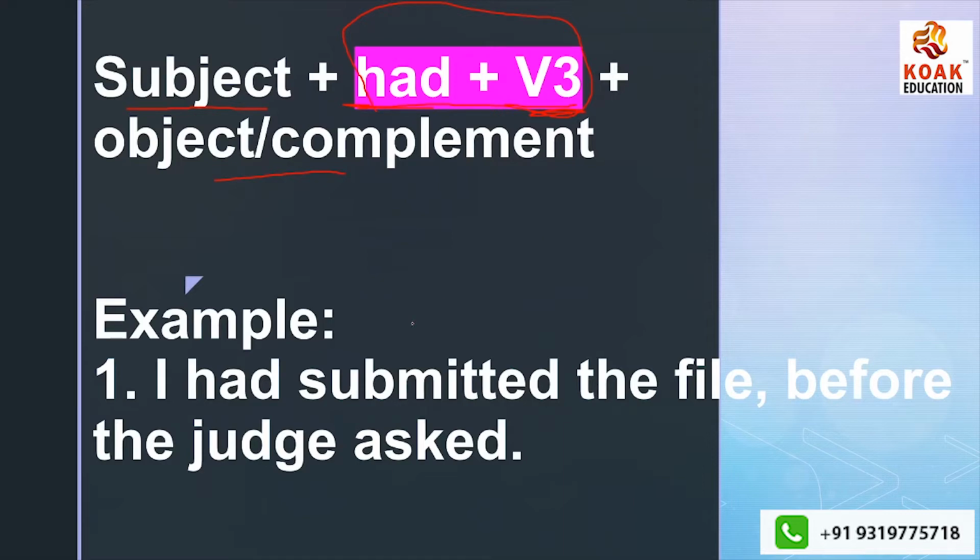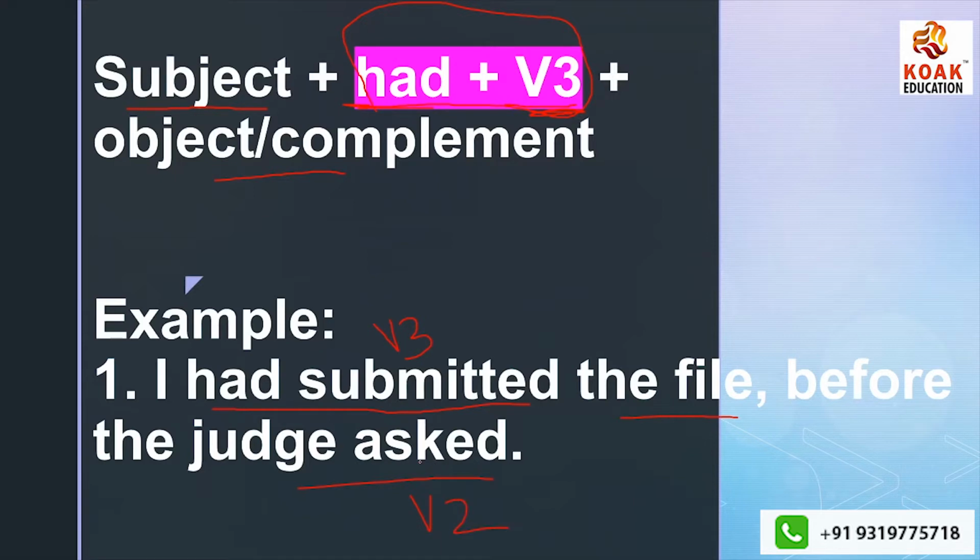For example, I had submitted the file. I had submitted the file before the judge asked. So I used had plus third form of verb here, and I have used the verb's second form here.